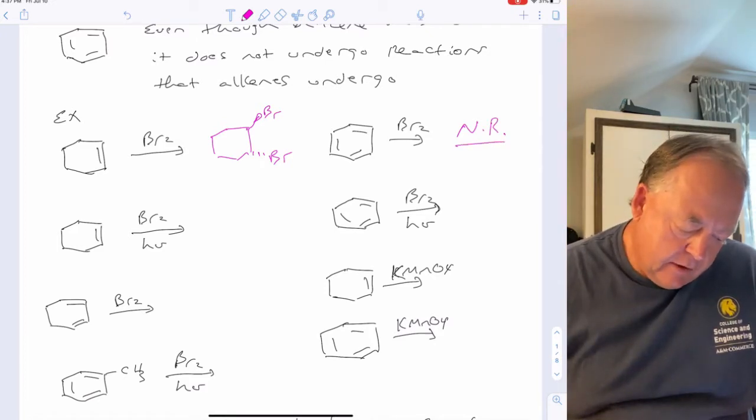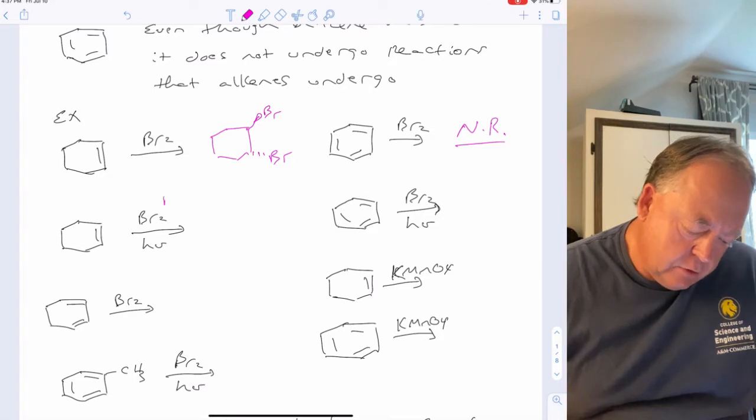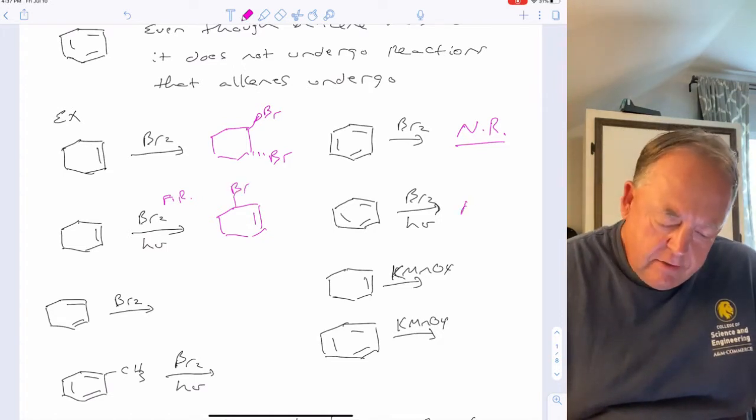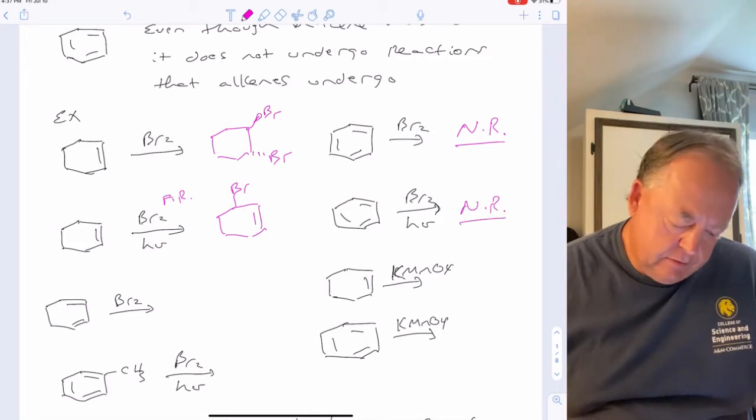If you take an alkene with Br2 and light, then this will do a free radical bromination at the allylic position. But benzene with Br2 and light or heat, there's no reaction.